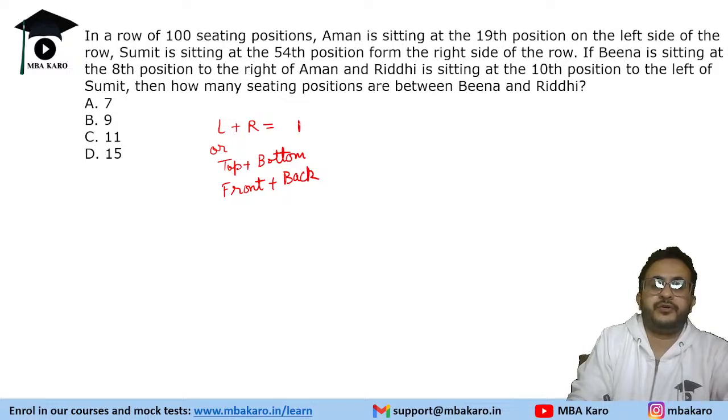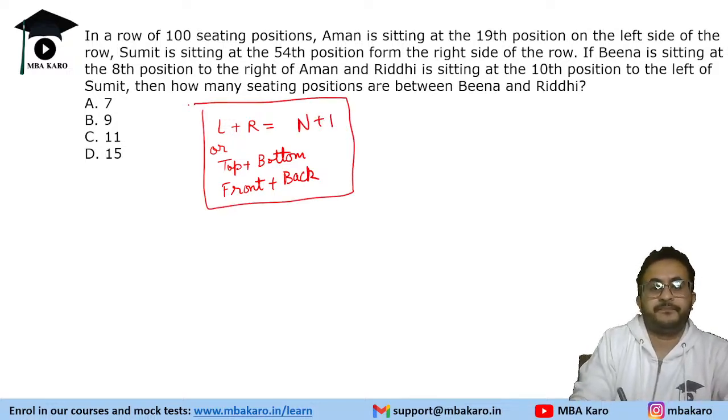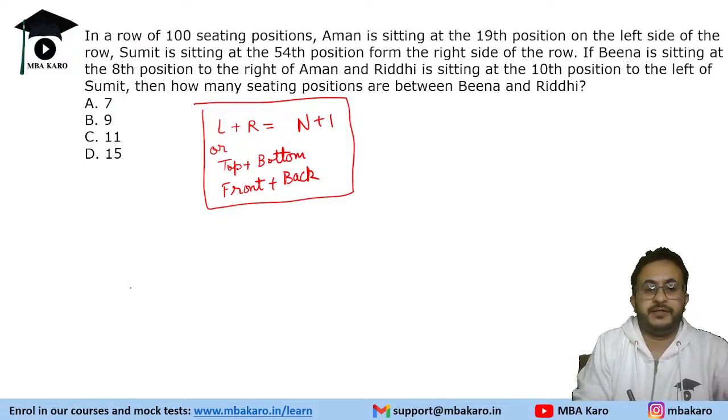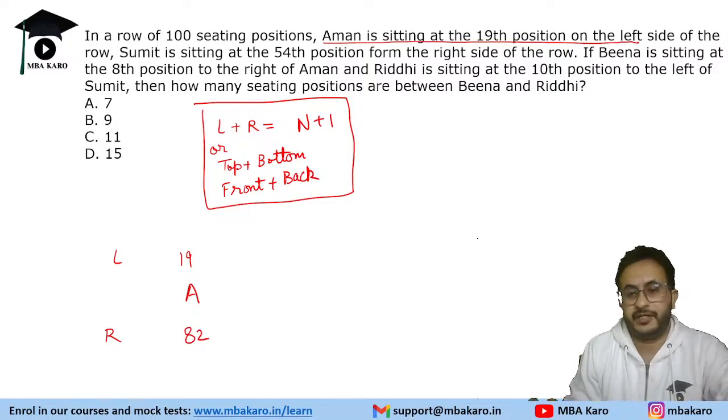Everything is equal to n plus 1. So with 100 sitting positions, Aman is 19th from the left, so his right position will be 82.